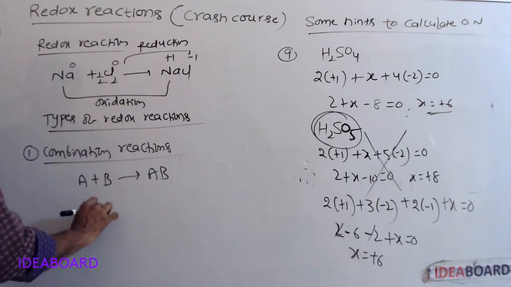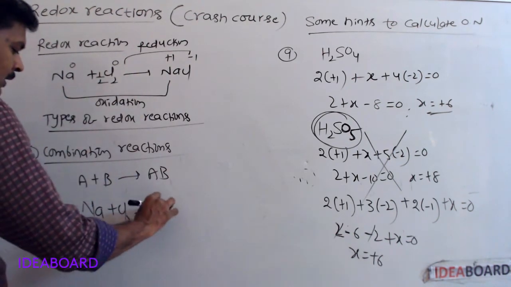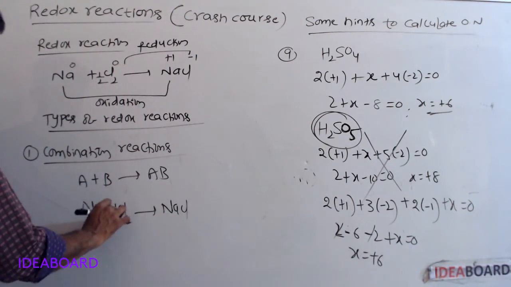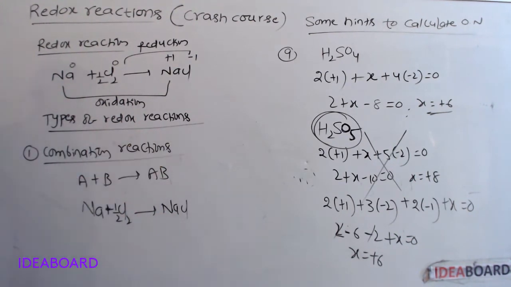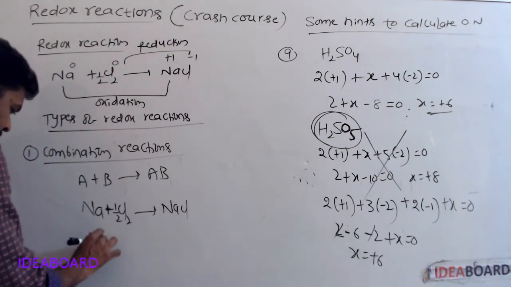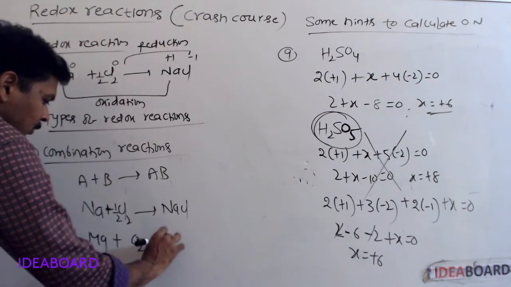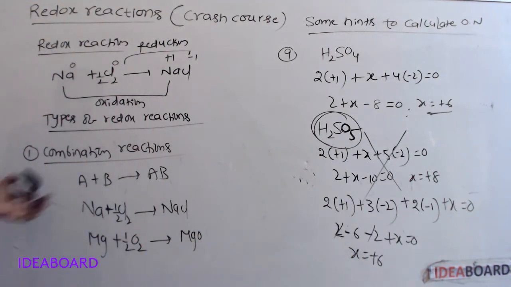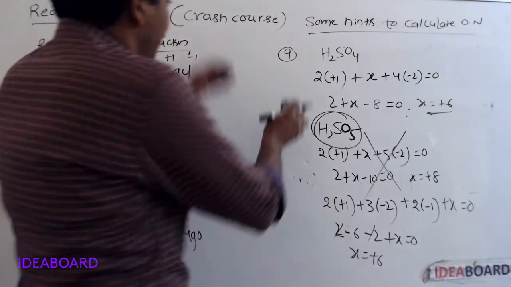The same example we can give: sodium plus chlorine gives rise to sodium chloride. This is a combination reaction. Or we can write magnesium plus oxygen gives rise to magnesium oxide. These are combination reactions.